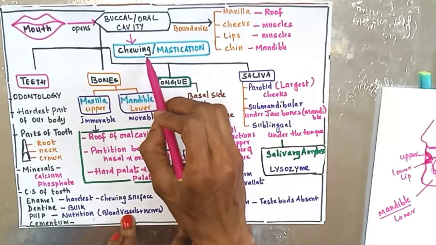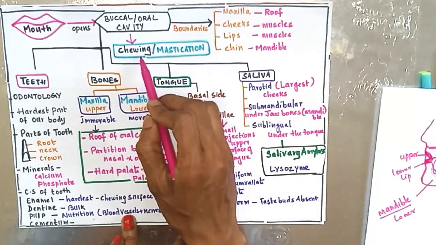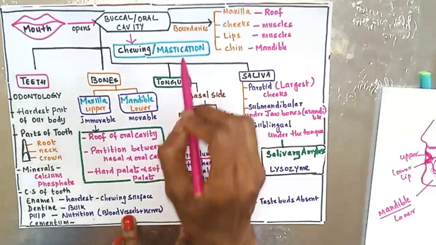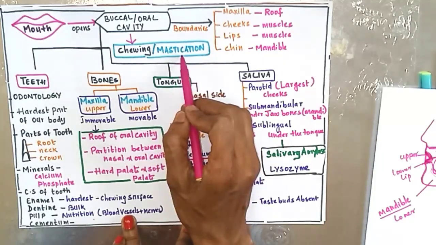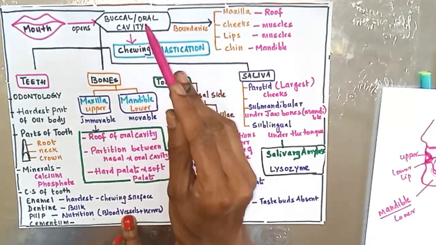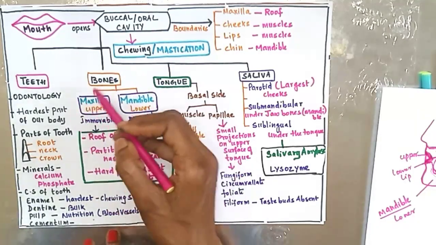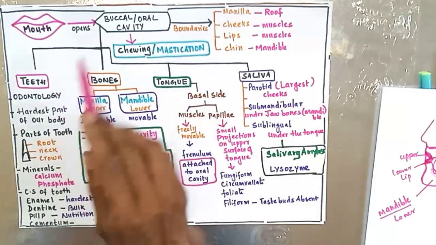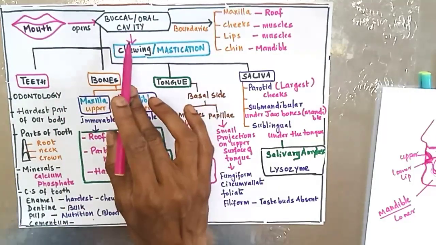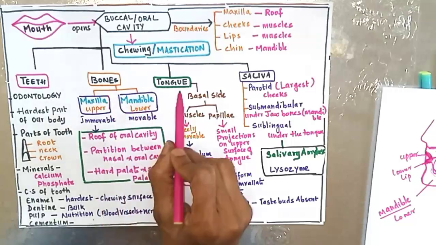So there is an important MCQ here. The process of chewing the food is also called as mastication. So they can ask you like this: mastication is the process which takes place in buccal cavity or oral cavity. It is nothing but chewing the food. Chewing of food is called as mastication. The buccal cavity or oral cavity contains teeth, bones, tongue and saliva.